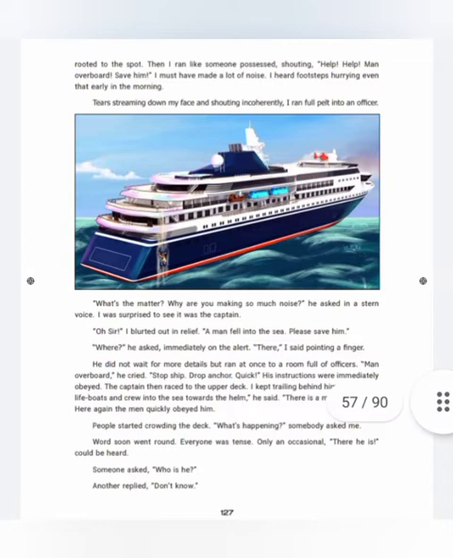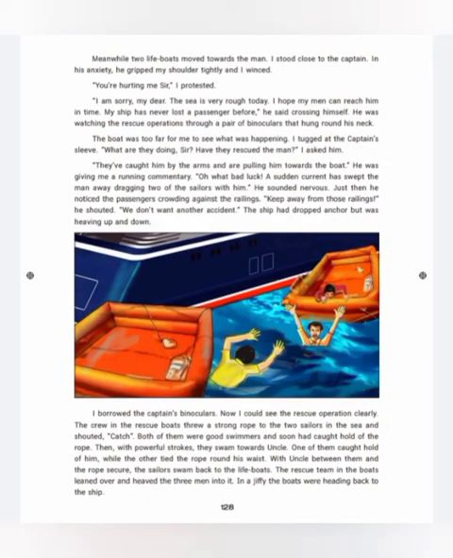Already they were in that state only. They got more panic on seeing this scene. Then two lifeboats moved towards the man.